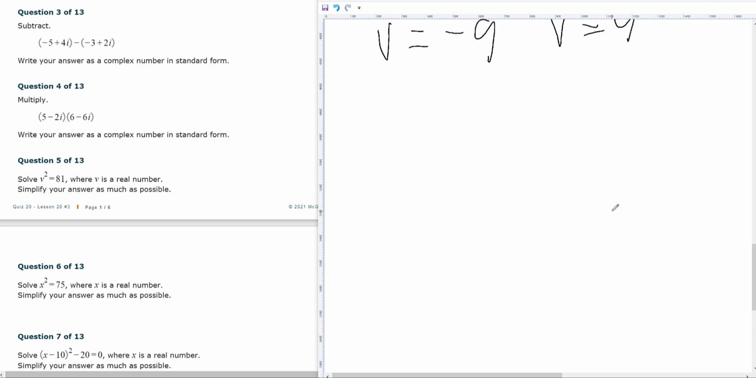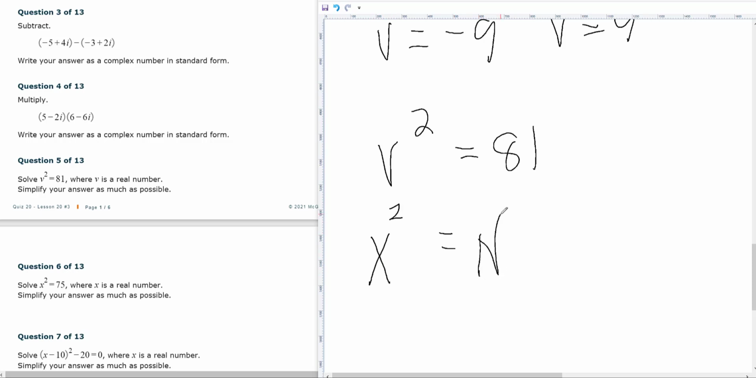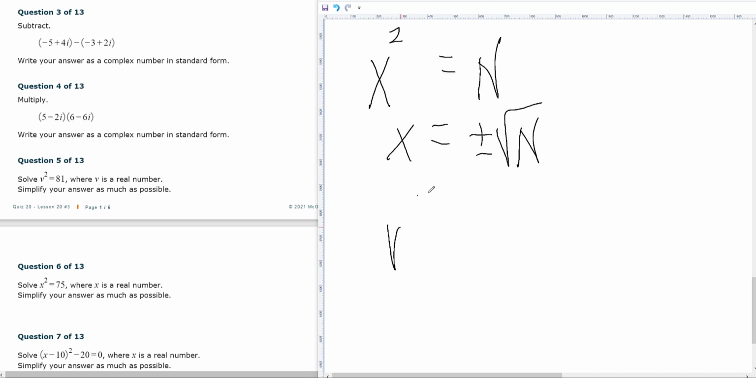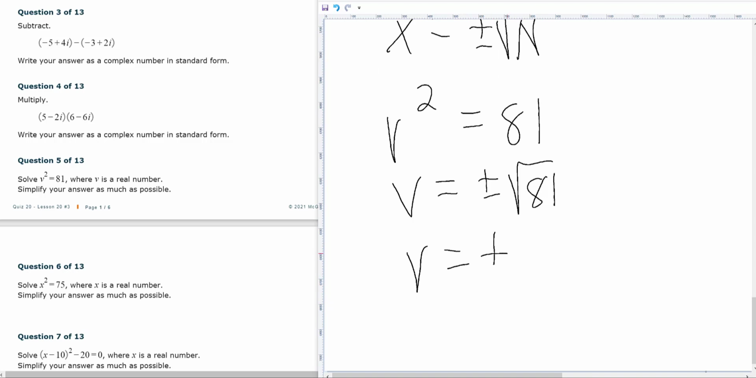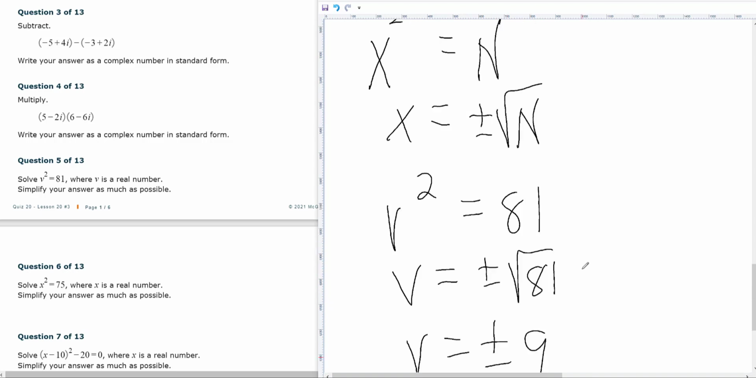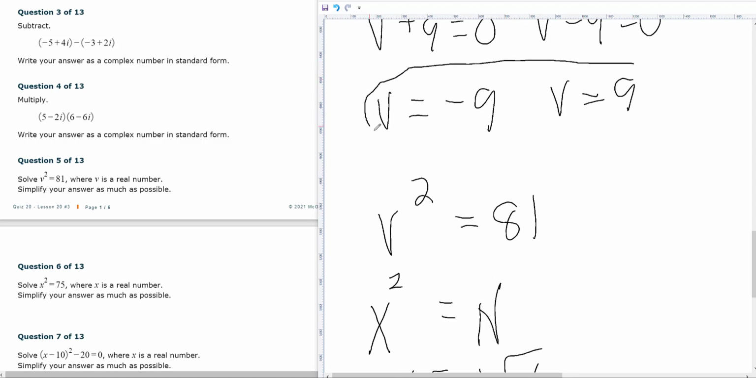Now there's actually a shortcut for this called the square root property. What the square root property says is, if you have x squared equal to a number, then x is the plus and minus square root of the number. But it has to be a number. It can't be a variable over here. So instead of having to factor v squared equals 81, I can say v equals the plus and minus square root of 81. Well, that gives me v is plus and minus 9. So I got the same answer that I got up here when I did it by factoring.